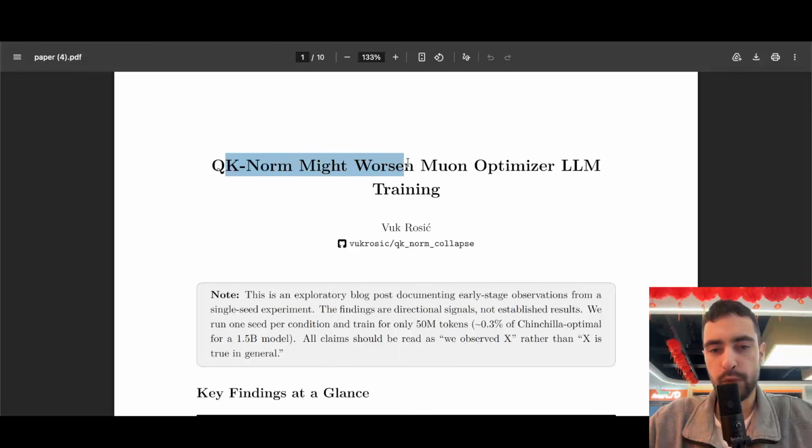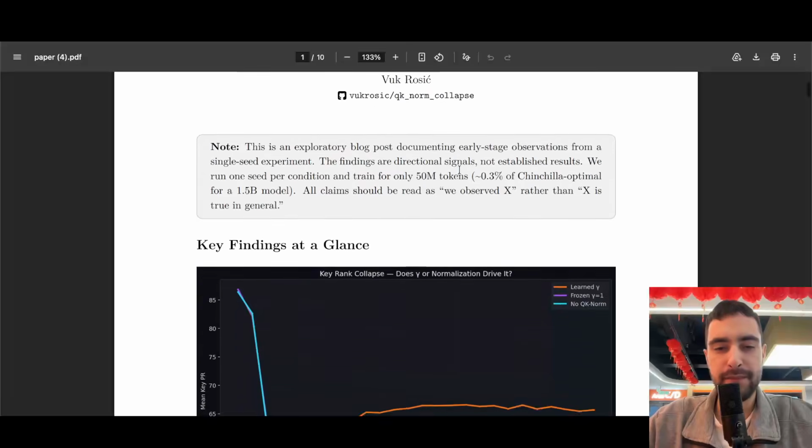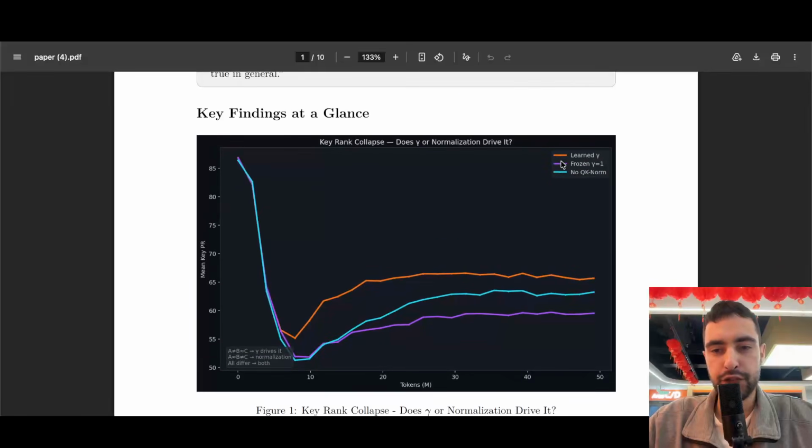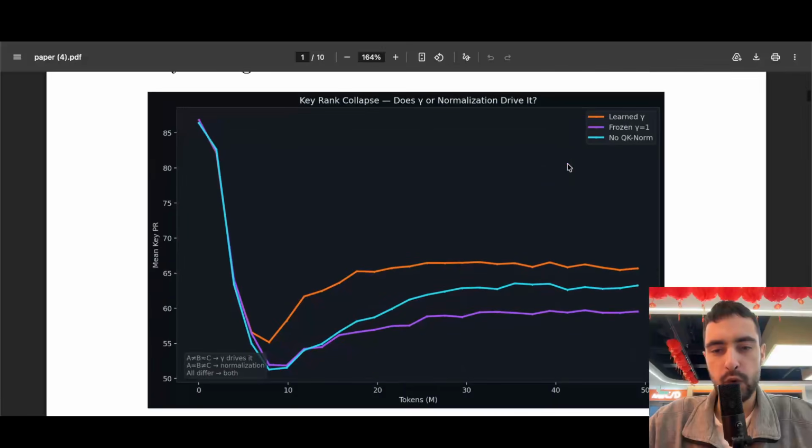QK norm might worsen Muon optimizer LLM training. So you actually may want to remove this QK norm if you have the Muon optimizer. And these are some preliminary results. So you see now the blue line is without QK norm.